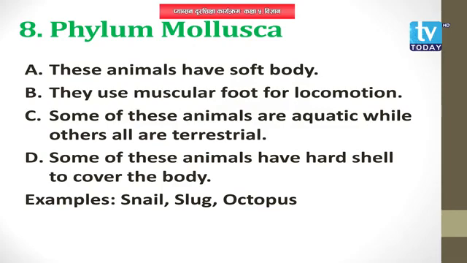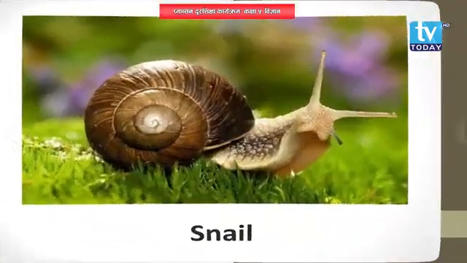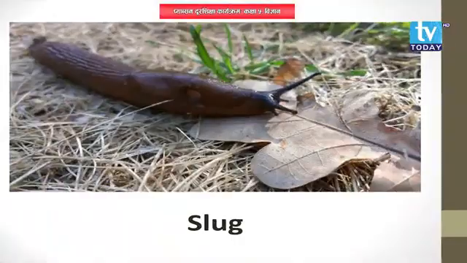They move with the help of muscular feet. Some of them are aquatic and some are terrestrial as well. And they also have a hard shell in their bodies. The examples include snail, slug, etc.